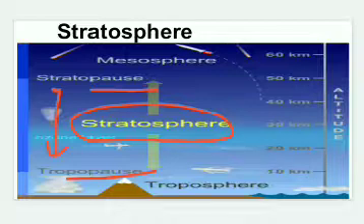Temperature remains constant in this layer up to a certain height, but beyond 32 kilometers, temperature increases in this layer. Temperature increases because heat from the sun is absorbed in this layer, due to which heat is retained.